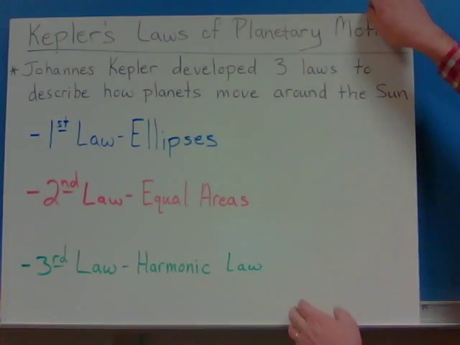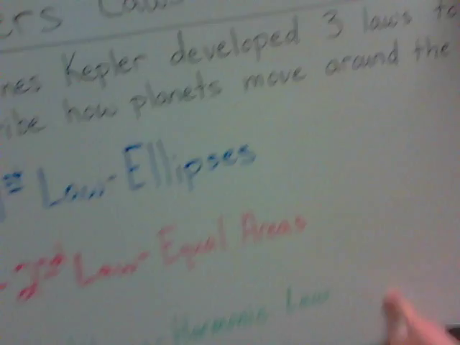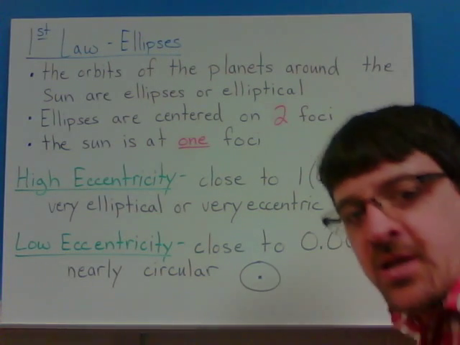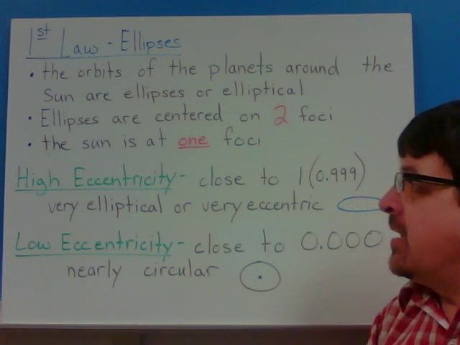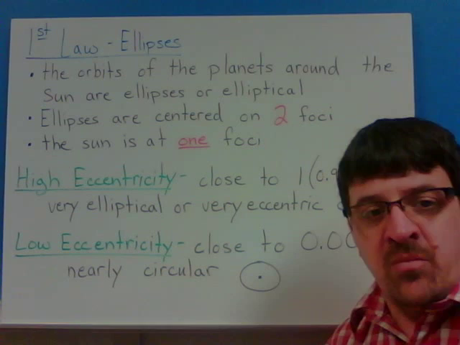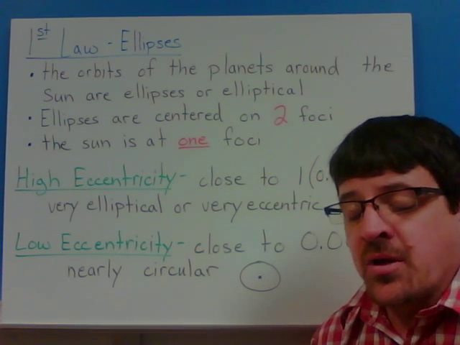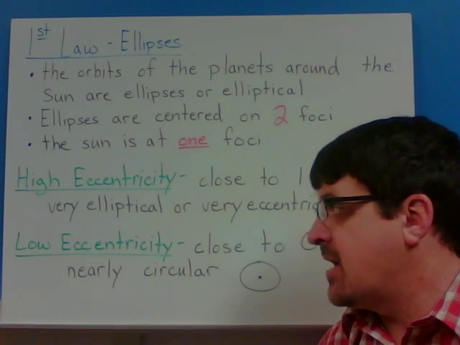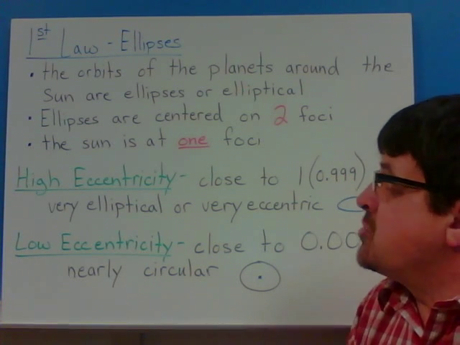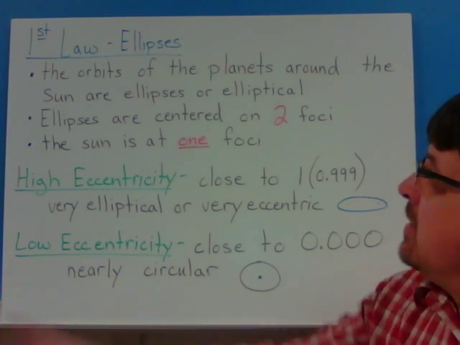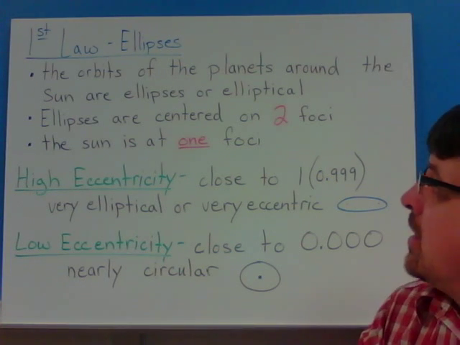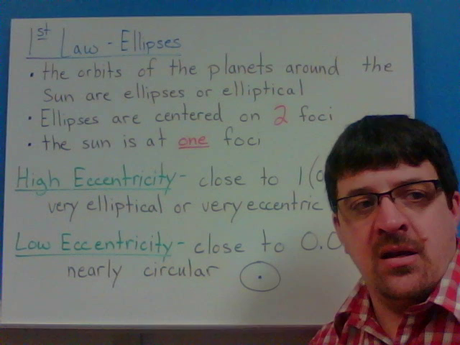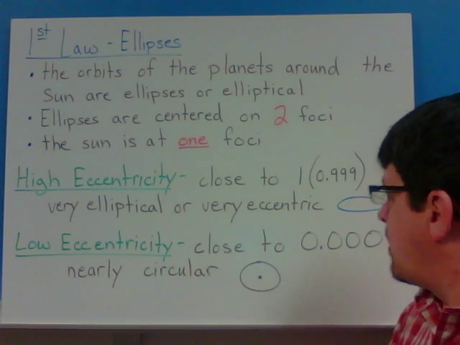All right, so moving on. First law is on ellipses. We talked about this in class already the other day, so I'm not going to go into any detail on the calculation of eccentricity and stuff like that, because you guys already know how to do that. The orbits of the planets around the sun are ellipses, or elliptical. It's said either way.